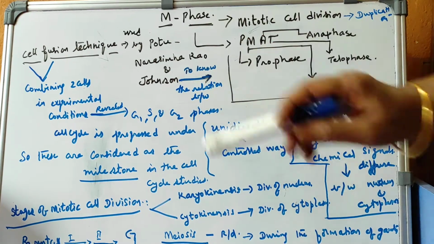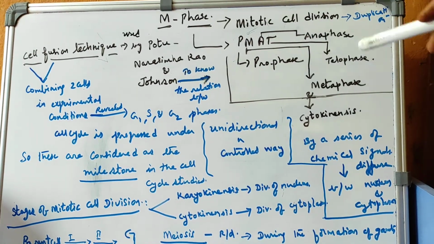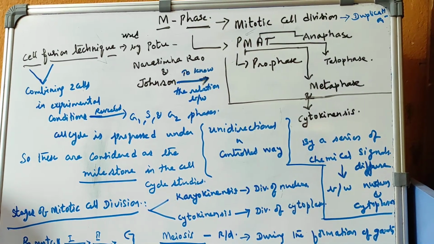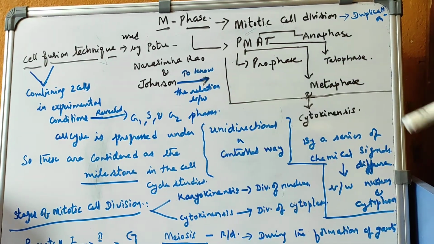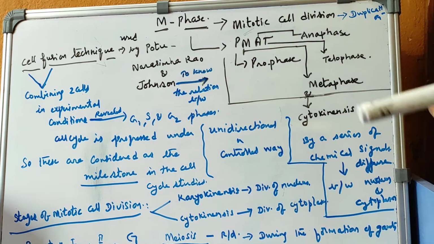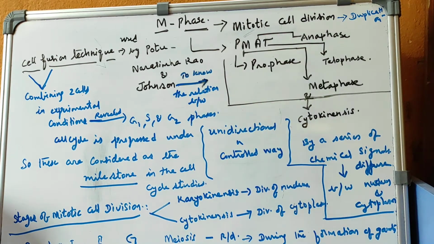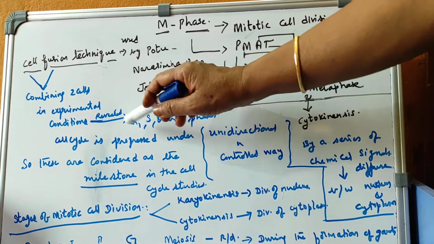Mr. Narasimha Rao and Johnson revealed the relation between these 4 phases, and for the first time they revealed the G1, S and G2 phases. Actually, it is very difficult to demarcate these phases. So between these phases, there are subphases. For the first time they observed these subphases. And how did they see?